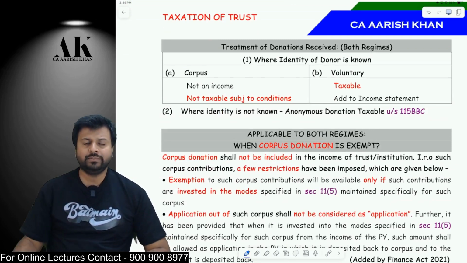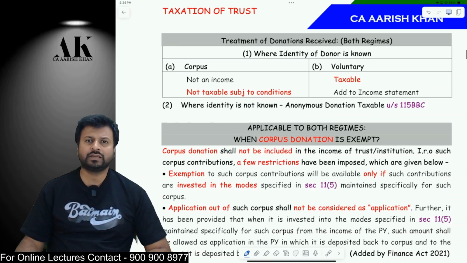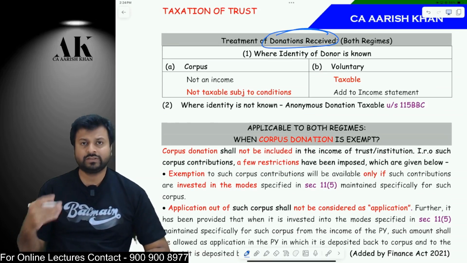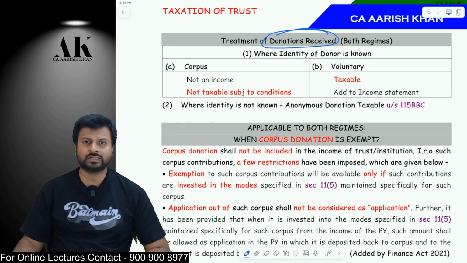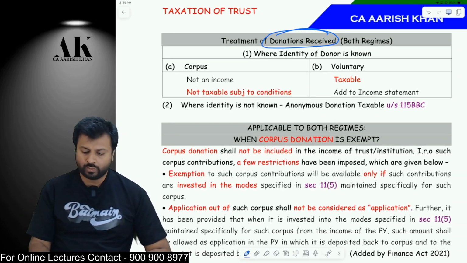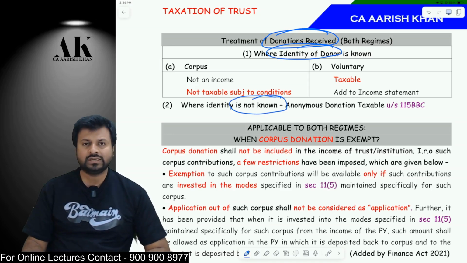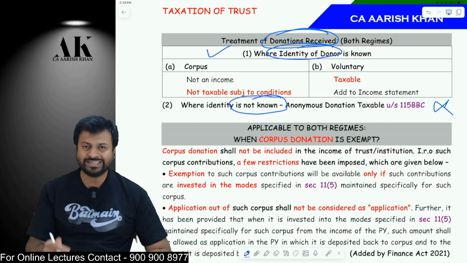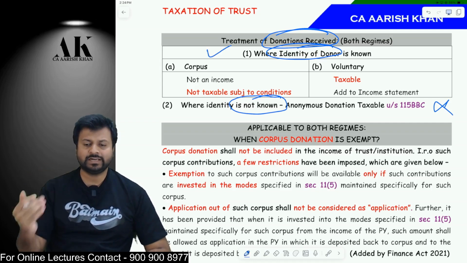Okay. Now coming to the next part, one of the important sources of income for a trust is donation. This is one of the most important sources of income for a trust, and donation can come from 2 places. One, where the identity of the donor is known. Another, where the identity of the donor is not known. The not known part we will see at the end of the chapter under section 115BBC. Right now I am interested in the first part, where the identity of the donor is known.